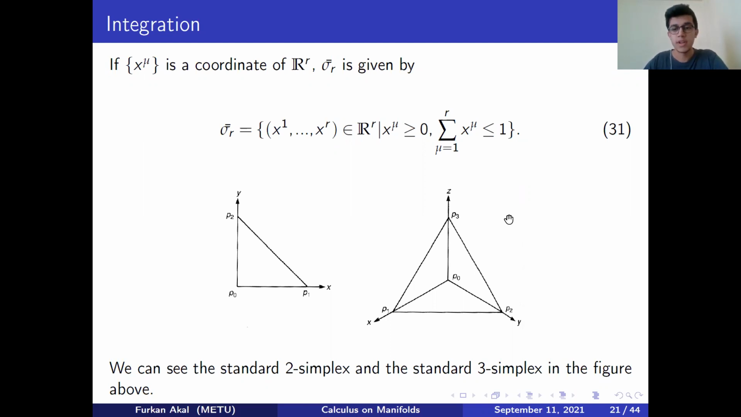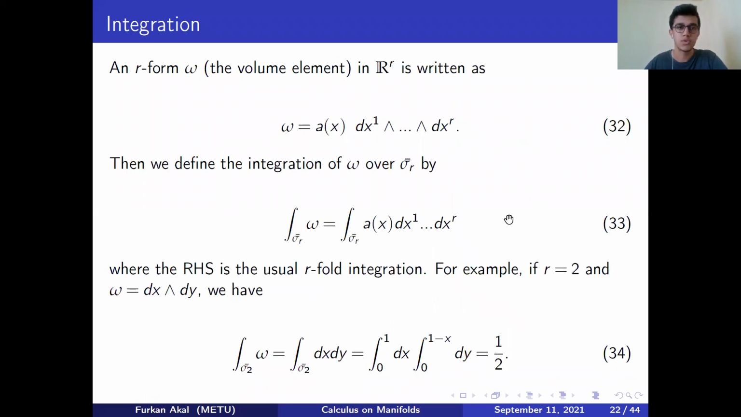Recall how an r-form omega on R^n is written in this form. We're going to use it. Then we define the integration of omega over sigma like this. It is easy to see that the right-hand side is the usual r-fold integration process. And for example, for r equal to 2, we can easily calculate the integral and find the numerical result.